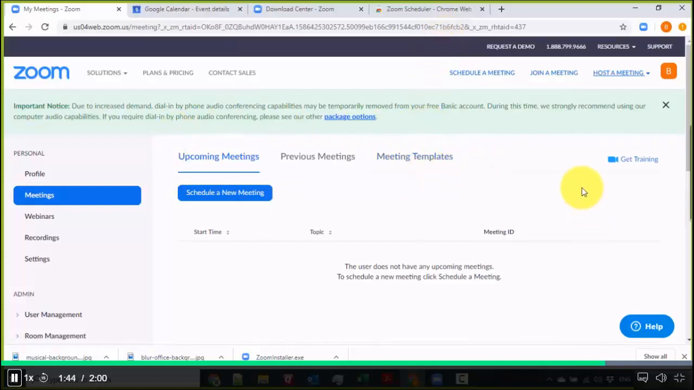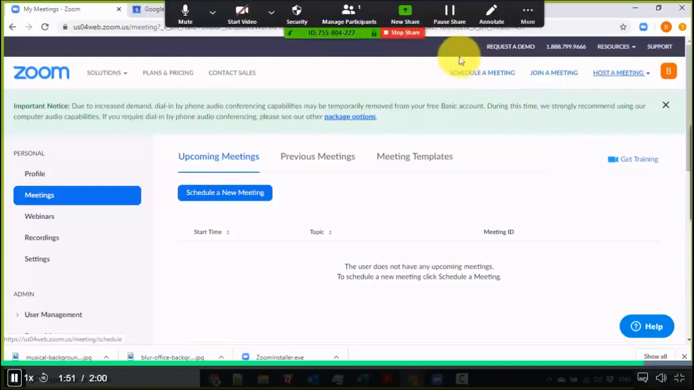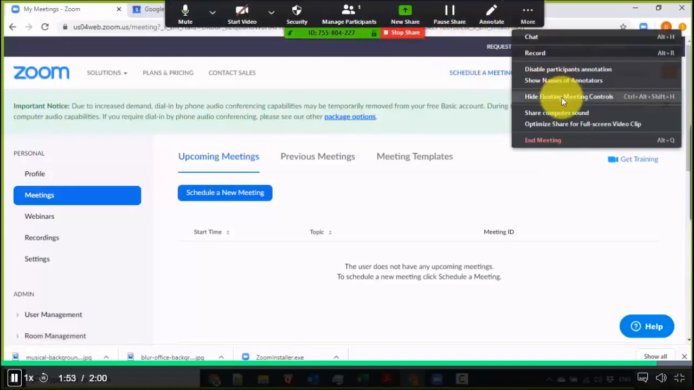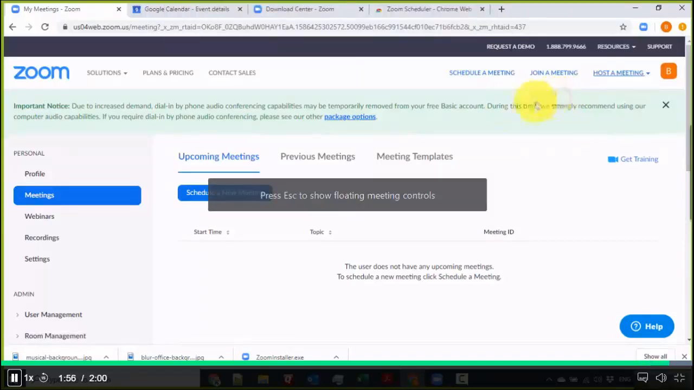And you saw the reminder over here, right? If you want to access the floating menu again, just click Escape. So I'll do that now. I'll click Escape, and it shows up again. And once you're good, you could just hide it again and continue on with your presentation.